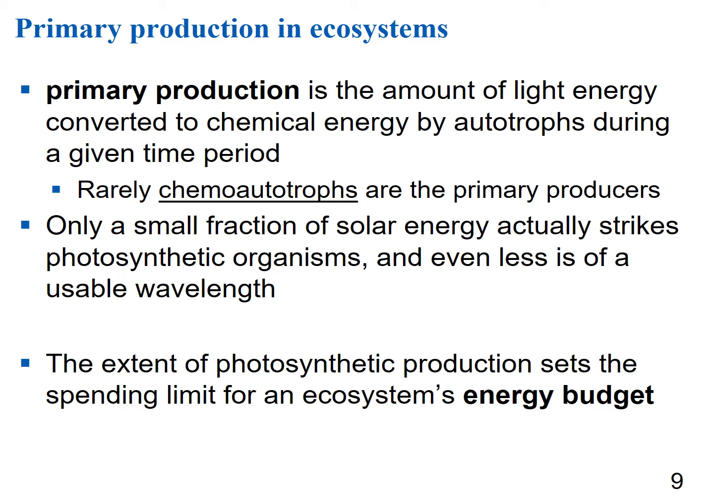Only a small fraction of solar energy actually strikes photosynthetic organisms, and even less of that is at a usable wavelength. Remember, photosynthesis tends to take place in the red and blue wavelengths of light, and other wavelengths are not useful for photosynthesis. So the extent of photosynthetic production sets a spending limit for an ecosystem. We can kind of think of an ecosystem having an energy budget.